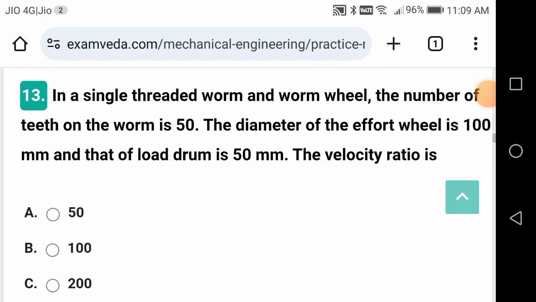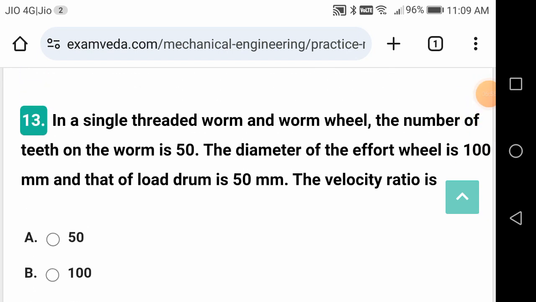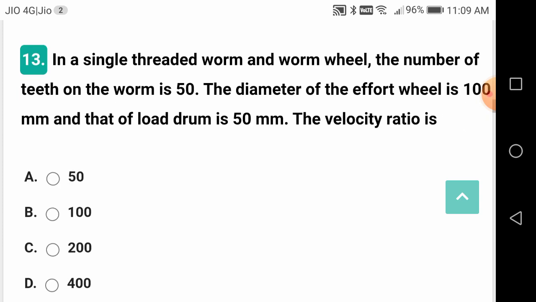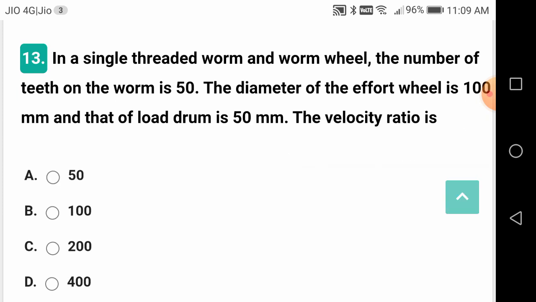The velocity ratio is the distance moved by the effort and the distance moved by the load, friends. Just please check it. Distance moved by effort and distance moved by the load, like that.